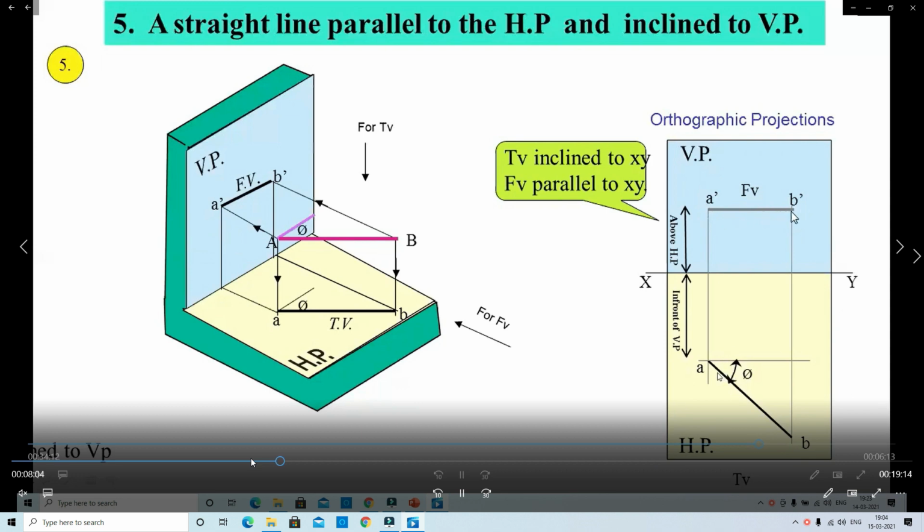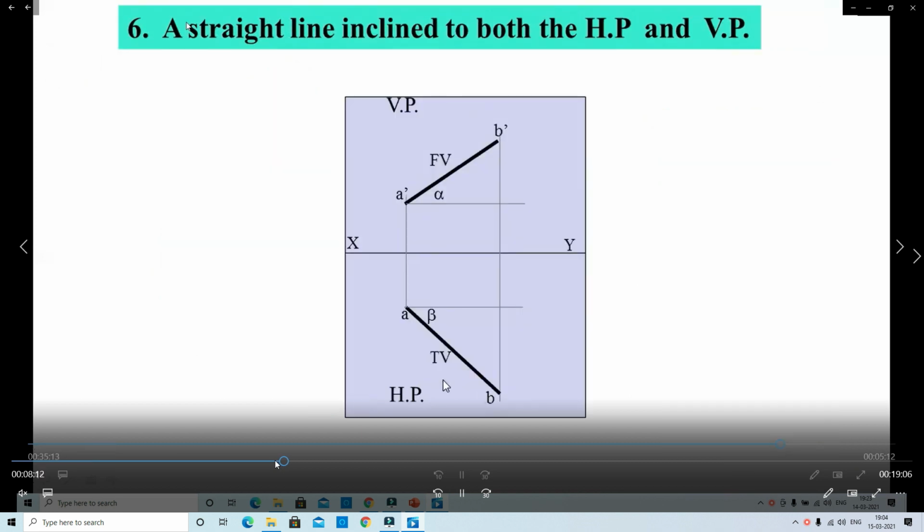Here you observe A B is the top view, with inclination called phi. A dash B dash is the front view. This is a straight line parallel to HP and inclined to VP. In this way, first we draw the reference line, measure above HP and in front of VP, and draw the top view and front view.